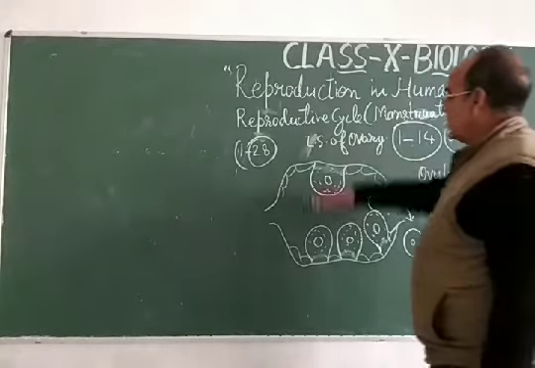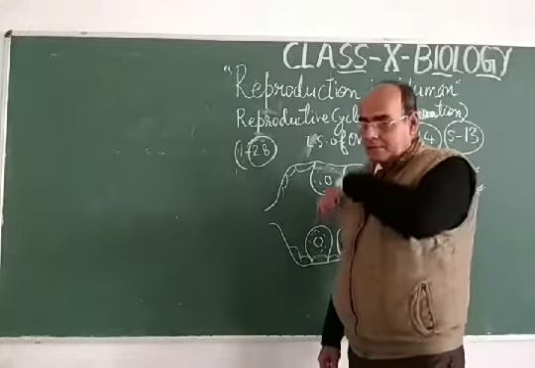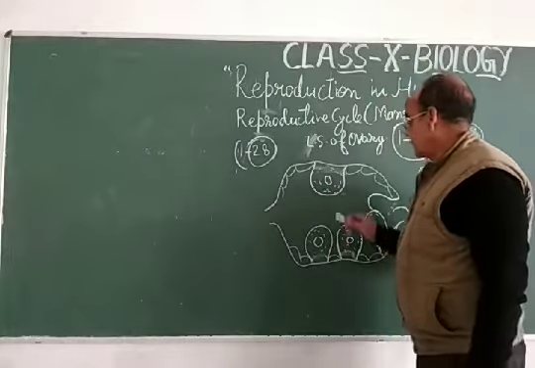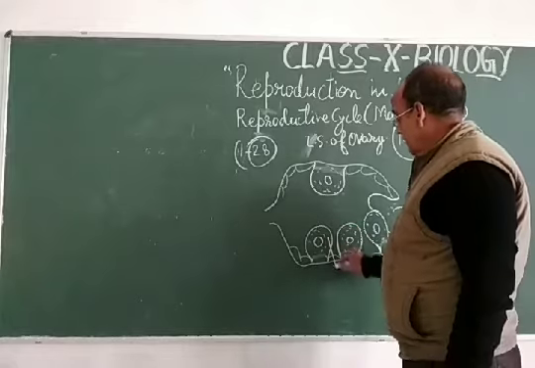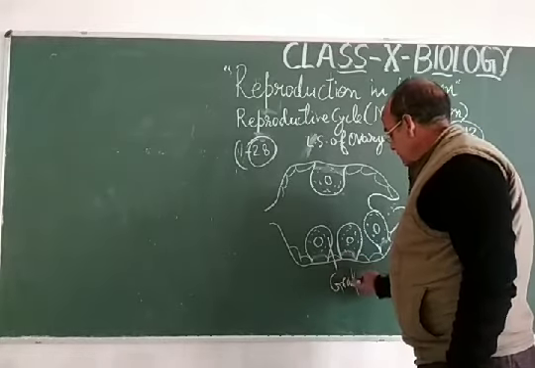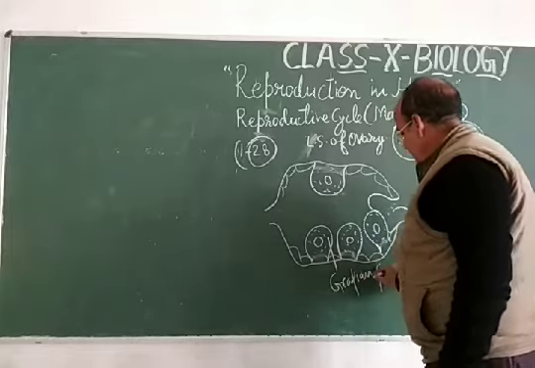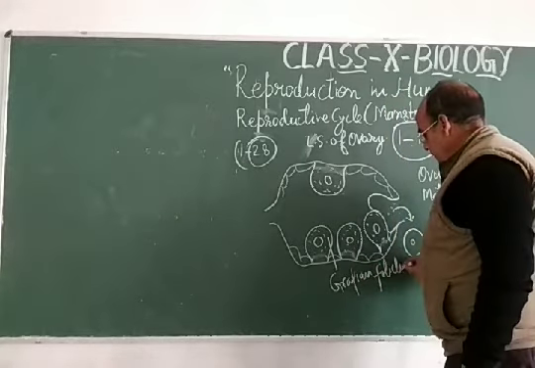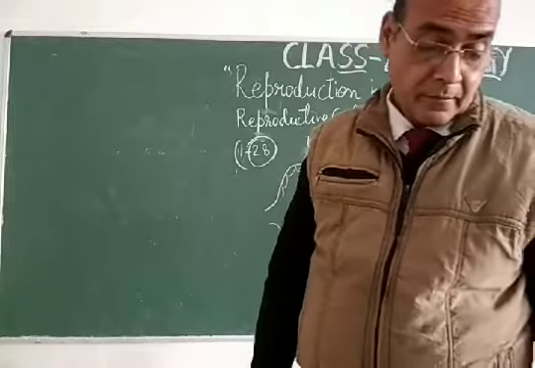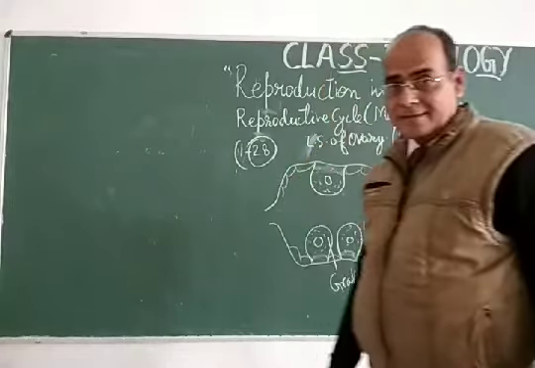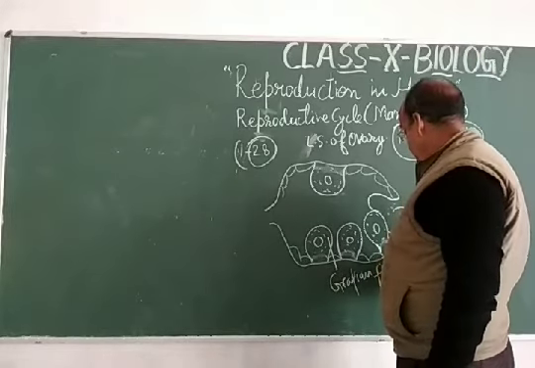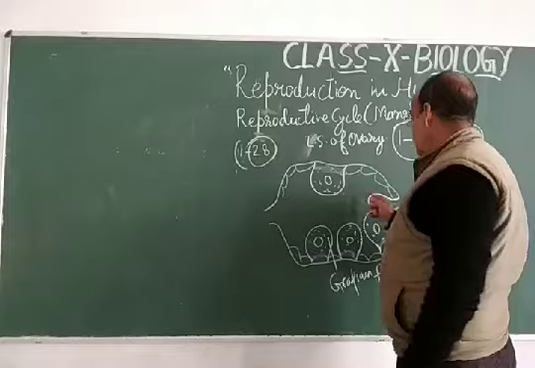Dear students, if you see the cross section of the ovary, you see that there are Graafian follicles. These Graafian follicles arise for the development of the ovum inside the ovary.